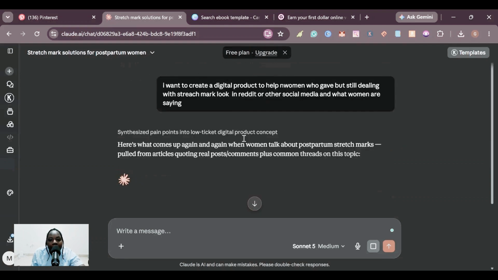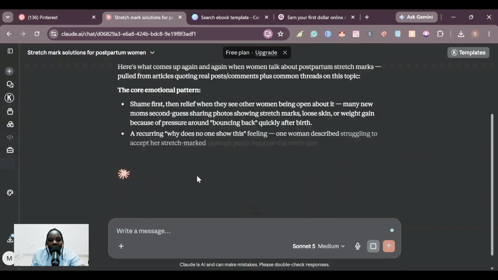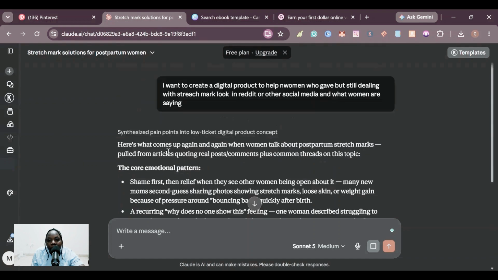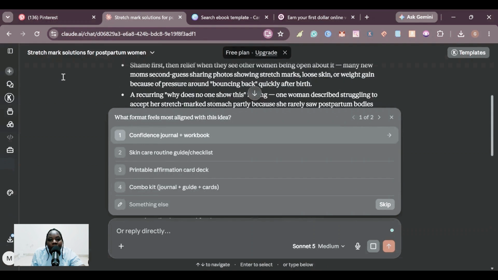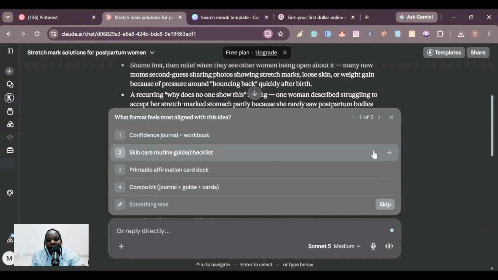So here it has given us what we need. Here is what comes up again and again. We may talk about postpartum stretch marks pulled from articles, quotes, and real examples. Here it is telling you what people say. It is asking us what format feels more aligned with this idea: confidence journal plus workbook, skincare routine guide and checklist, or printable affirmation cards and checklists.